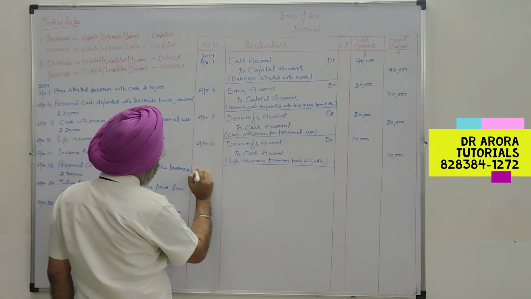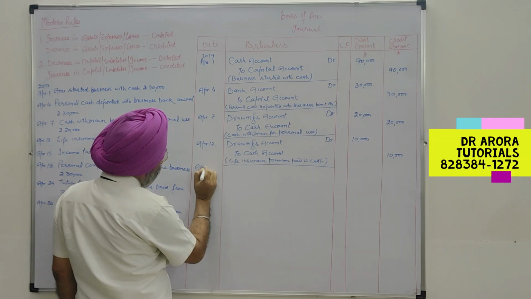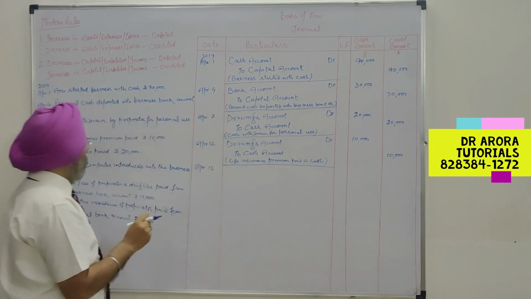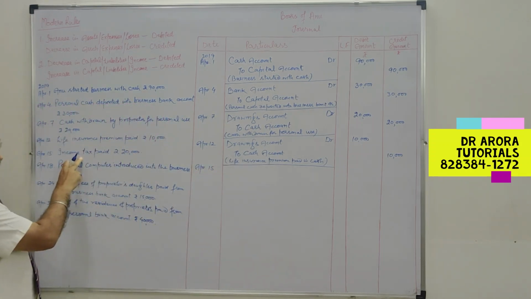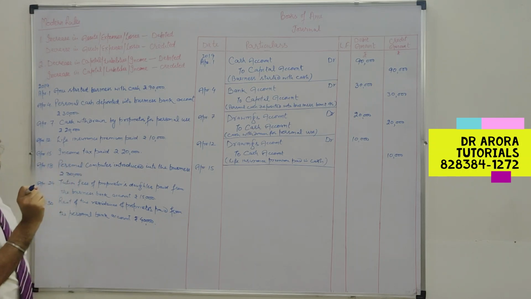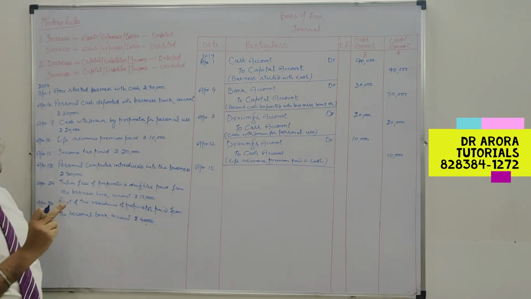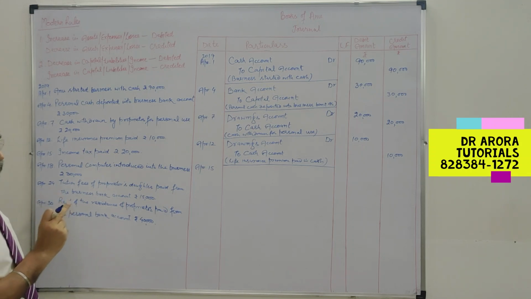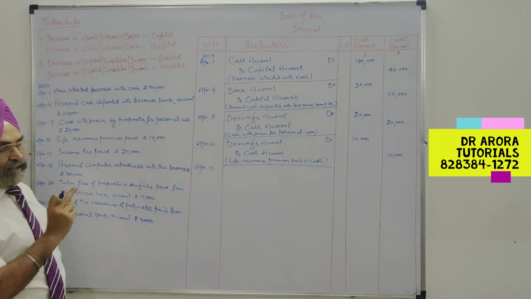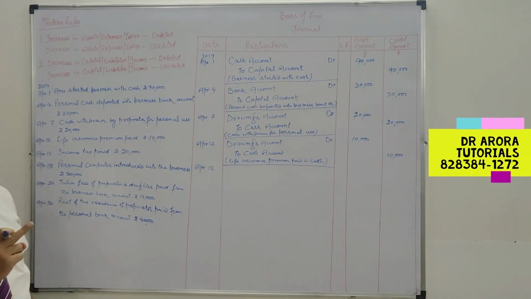Next, April 15. Income tax paid. Income tax, kindly note down, income tax is a personal expense in case of sole trading and in case of partnership firms, but not in case of companies.